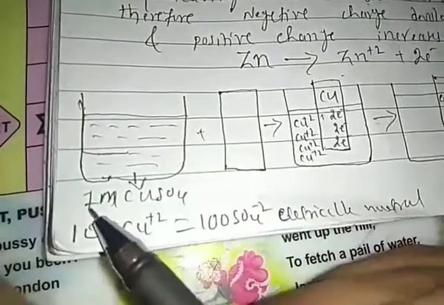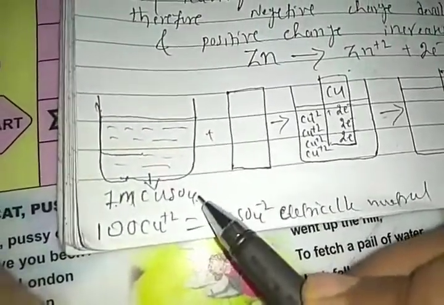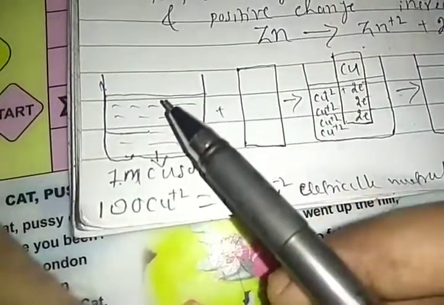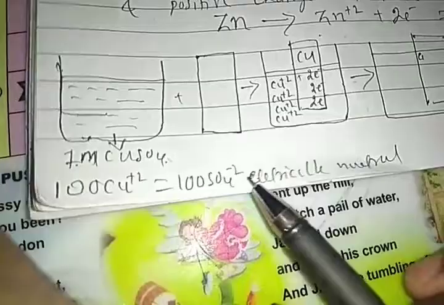Let's see the other one, the copper half cell. Second, we are using 1 molar copper sulfate solution. It means the molar mass of copper sulfate is added to 1 liter of water. So that is what we call a 1 molar solution. That is the concentration. For example, I am using here 100 copper ions and 100 sulfate ions, so it is electrically neutral.